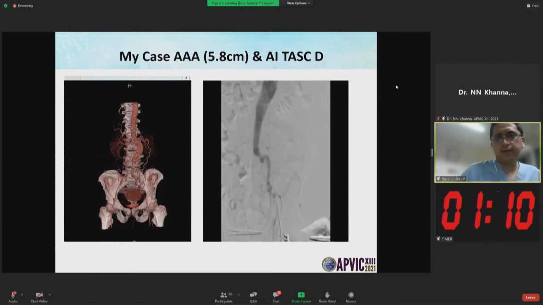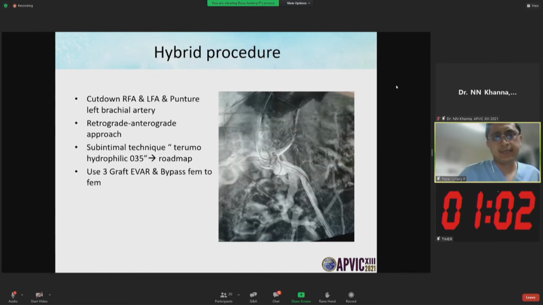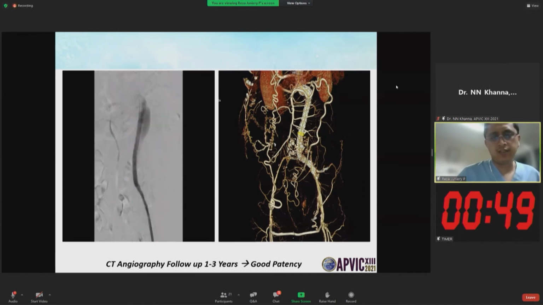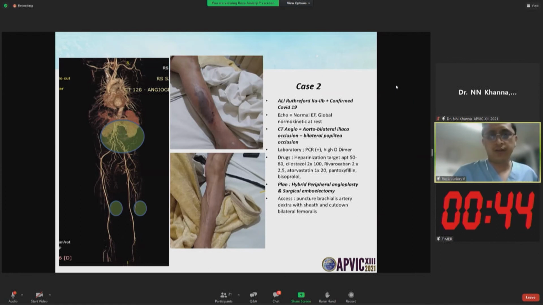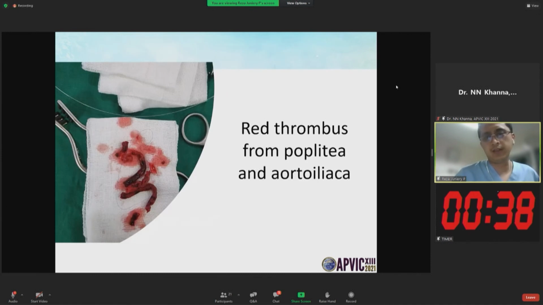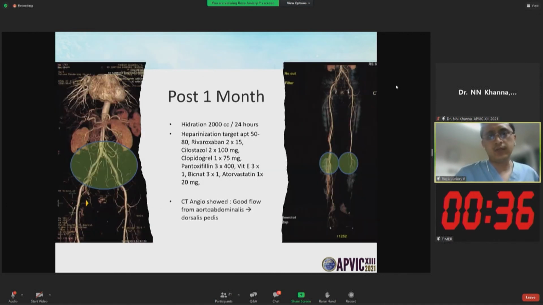Okay, this is my case: a patient with aortoiliac TASC D. We go hybrid, with cut-down of the right and left femoral arteries and puncture of the left brachial artery, and we see EVAR and bypass. CT angio follow-up at 3 years shows good patency. This is my COVID case with aortoiliac disease, using a combined procedure, hybrid endovascular and surgery. At 1 month post-procedure, patency is good.